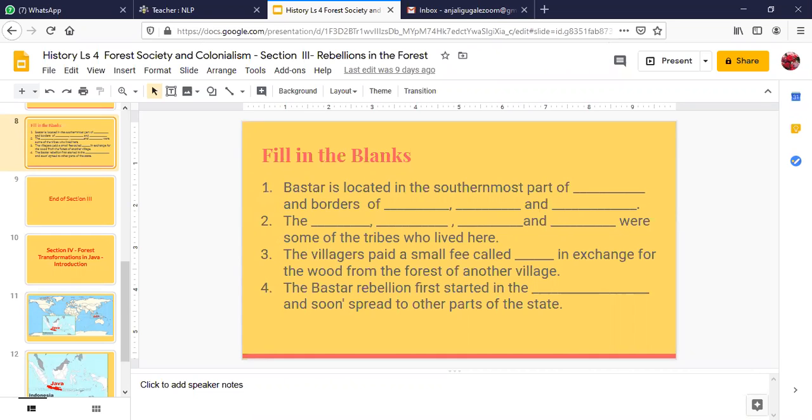Ma'am, Mundas. Wait. Is the fill in the blanks visible to all? Yes, ma'am. So we are right now talking about the Bastar district. Where is it located? In the southernmost part of Chhattisgarh. So there are 4 main tribes that live in this area. Gonds, Nilay has already mentioned. Bhatras, Aviral has mentioned. So 2 more to go. Please raise your hands. And Bhils and Ahoms is not the right answer.